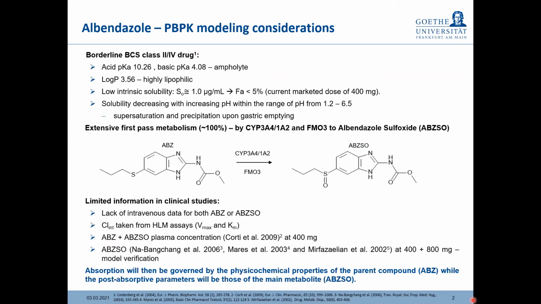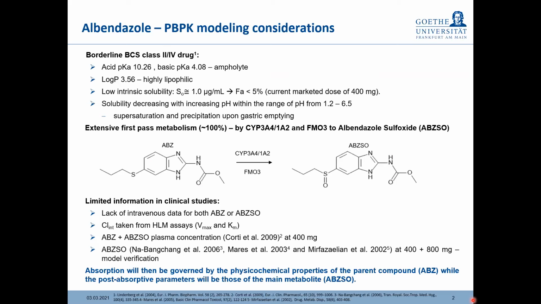This classification is borderline due to the lack of conclusive permeability data in humans. Albendazole has an acidic pKa of 10.26 and a basic pKa of 4, meaning that this molecule is actually an ampholyte, but in vivo it behaves as a weak base, because in vivo we don't find any pH values around the pH range given by the acidic pKa. Therefore, the basic pKa is the one that counts.